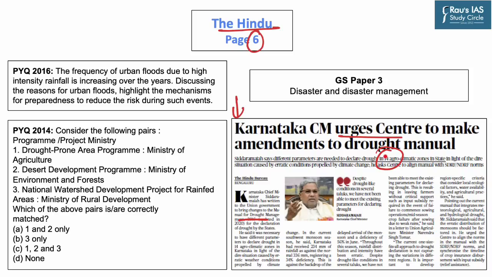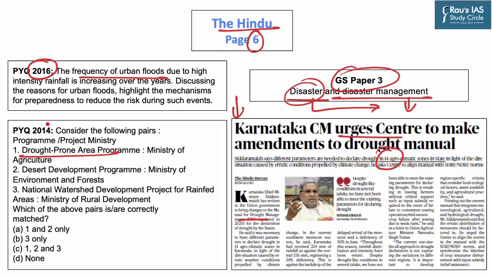This situation is also important because of the erratic weather conditions that are propelled by climate change. Hence, this topic is important from the GS Paper 3 perspective, which highlights disasters and disaster management. Drought is a notified disaster under the Union government norms. Further, this topic is also important from the mains perspective, as seen from this PYQ of 2016 on the frequency of urban floods caused by climate change events. It is also important from the prelims point of view, because the Drought Prone Area Programme was asked in the 2014 prelims.